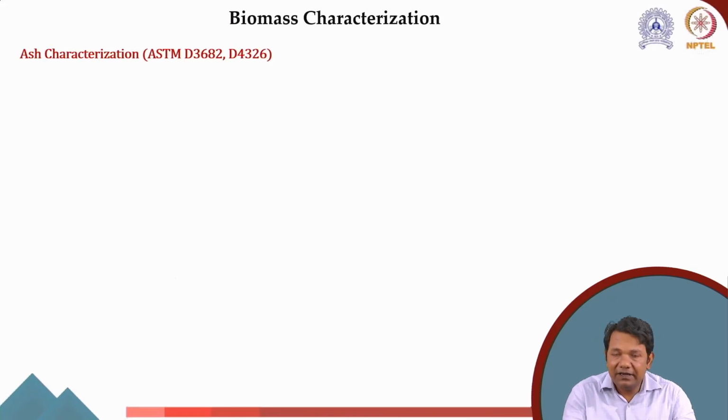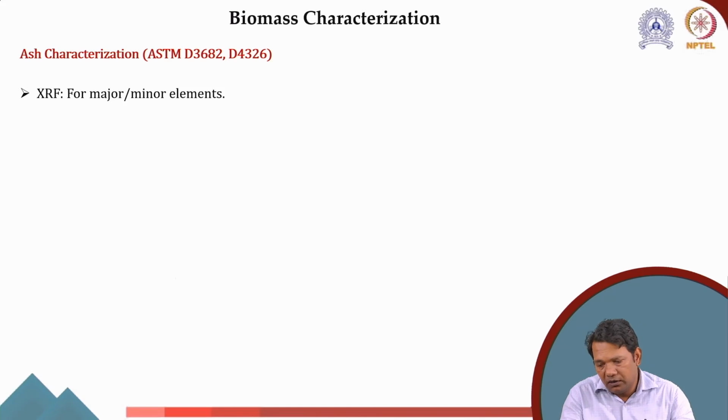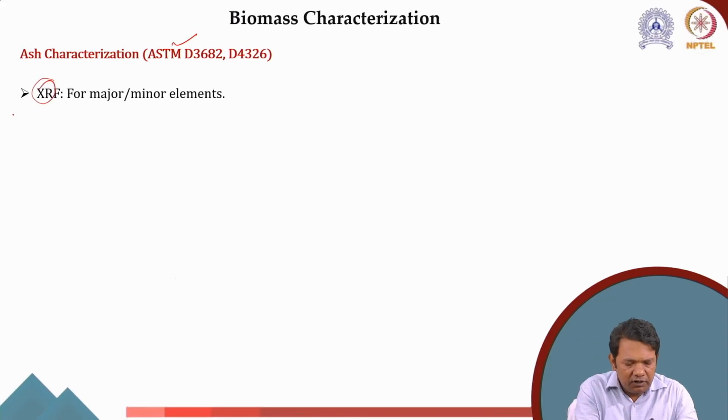Then the ash content, definitely it is very important. As I said, the ash can lead to clinkering and slagging, and depending on how much ash there is, we need to put in an ash removal system. The ash is characterized using the ASTM D3682 method or D4326 method. XRF is one of the major instruments used to detect the major and minor elements present in the biomass.